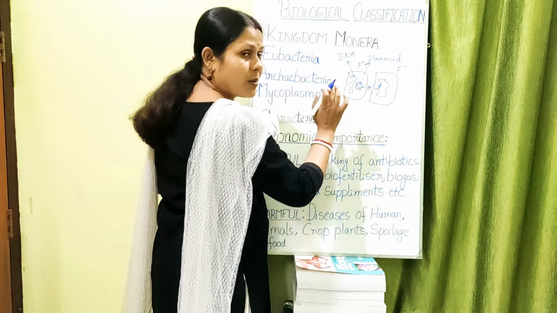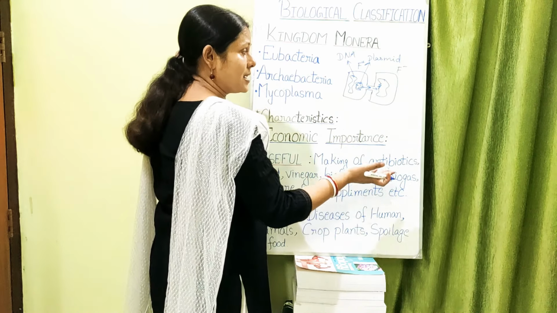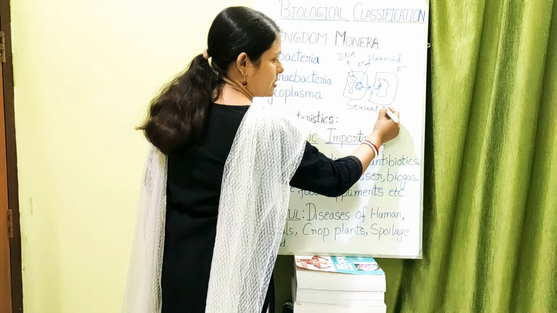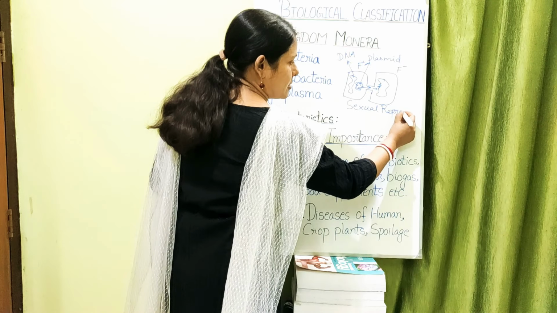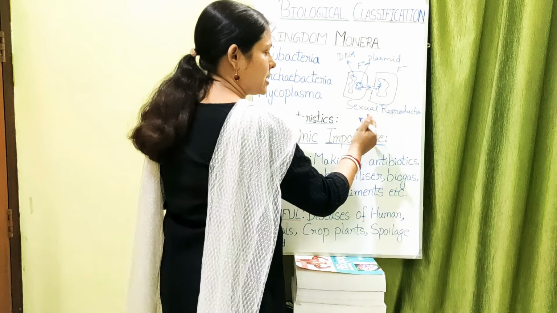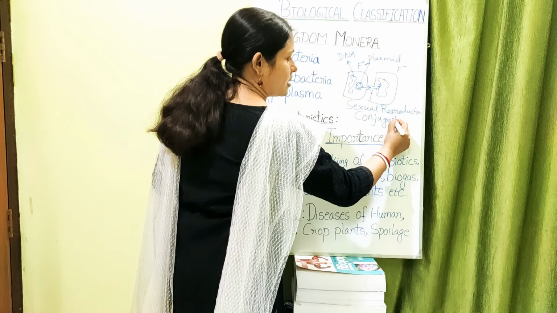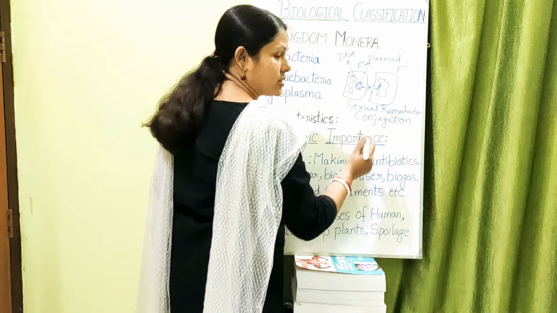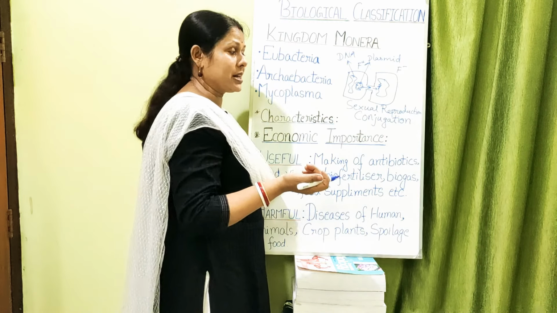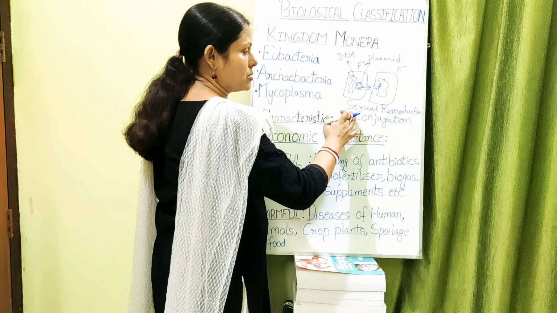Now since there is a recombination of the genetic material between these two bacterial cells, we can say that this is a kind of sexual reproduction in bacteria, and this type of sexual reproduction is known as conjugation. Okay, there are three types of sexual reproduction. We are not going into that because it is not in our syllabus. Just for your information, during unfavorable conditions, sometimes the bacteria also reproduce by means of sexual reproduction.